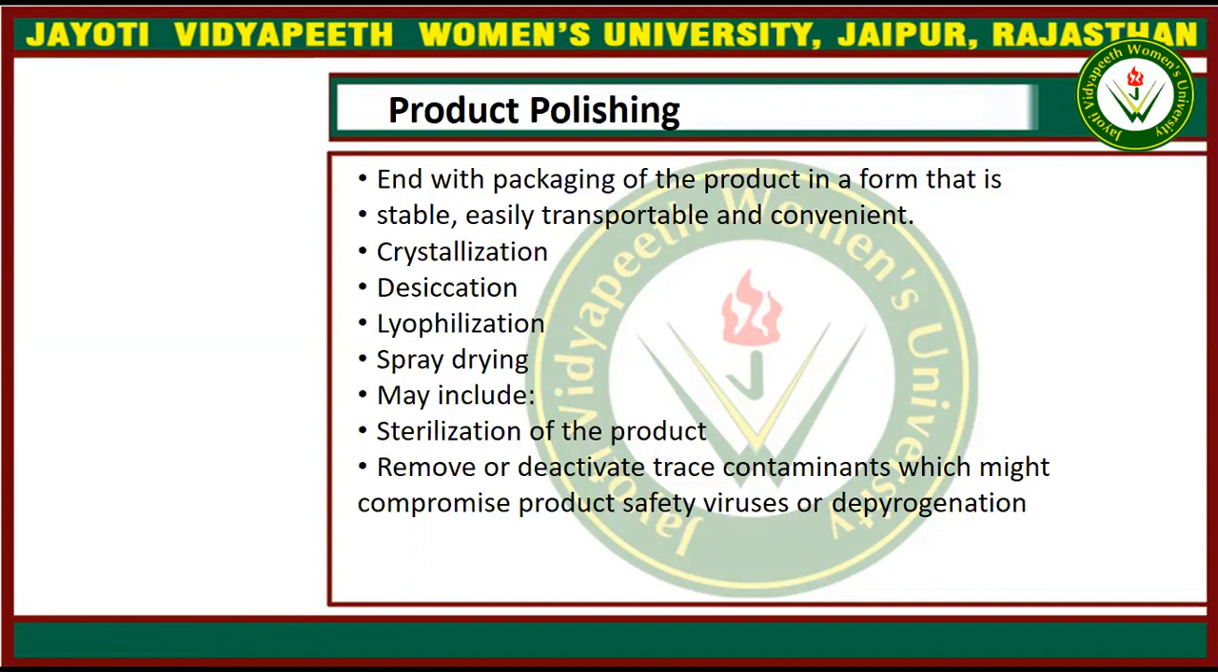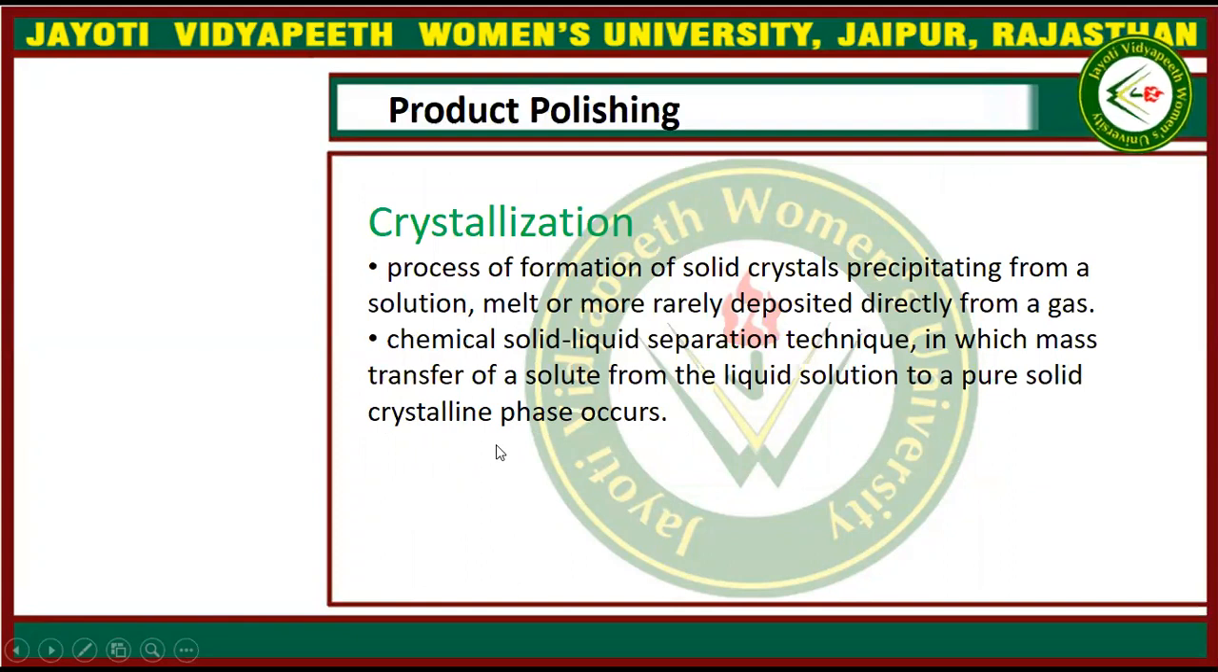The techniques involved in product polishing include crystallization, desiccation, lyophilization, spray drying, and sterilization. First, we discuss crystallization. Crystallization is the process of formation of solid crystals of the product. One example is agar, that we use in the labs. The agar is crystallized so that its life becomes longer than usual. It expires later than the usual agar.